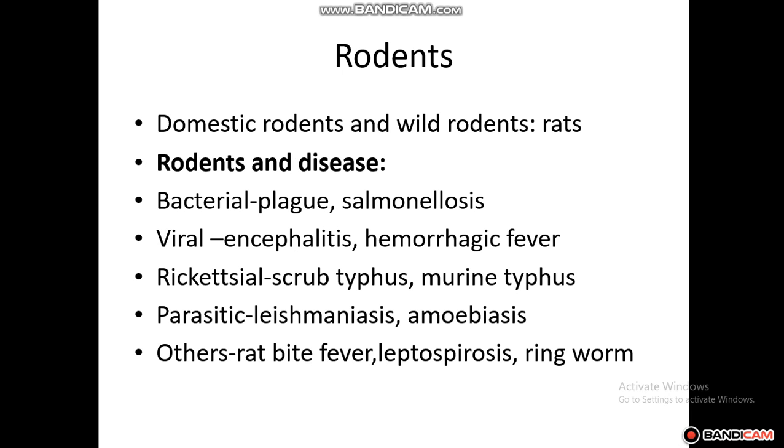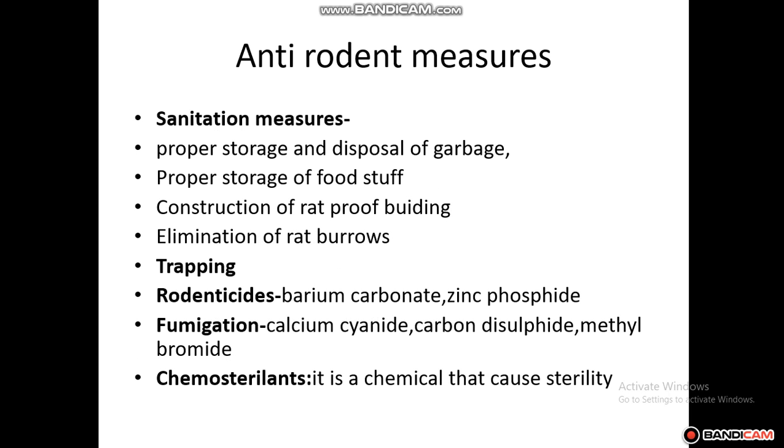Rickettsial, that is scrub typhus and murine typhus. Parasitic, it is causing leishmaniasis and amoebiasis, and others are rat bite fever, leptospirosis, ringworm. So these are the various types of diseases caused by rodents and the organisms that are being injected by these rodents. So how can we control these rodents and what are the different measures?